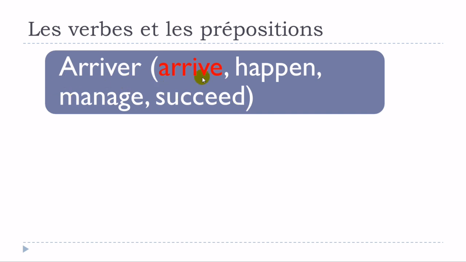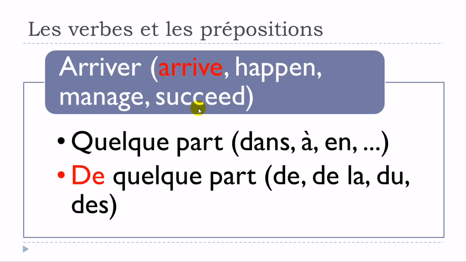Arriver. So I've been putting all the meanings not possible but connected to the structures that we will see, okay? And the first two structures will actually be connected to this arrive translation, okay? Arriver quelque part, pas de préposition, or in that case, sorry about that, you should put the dans, à ou en.